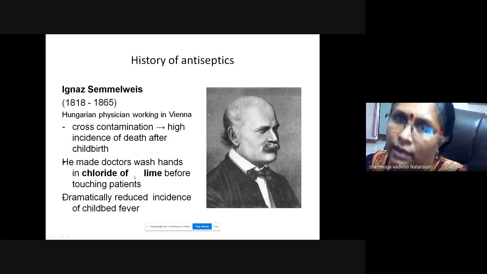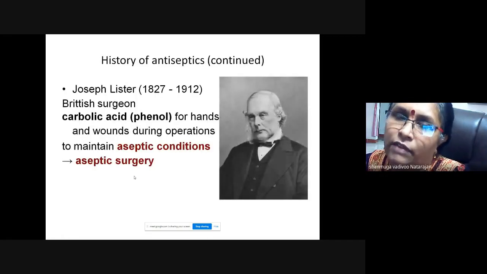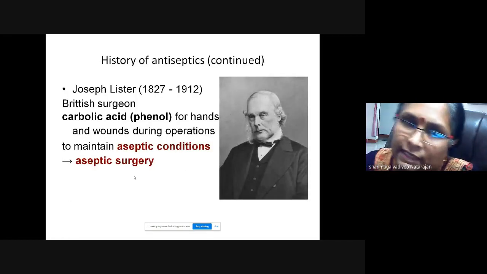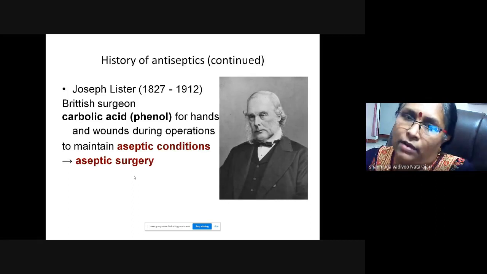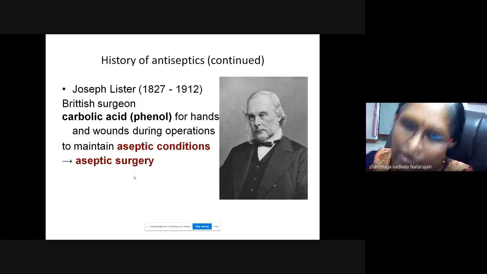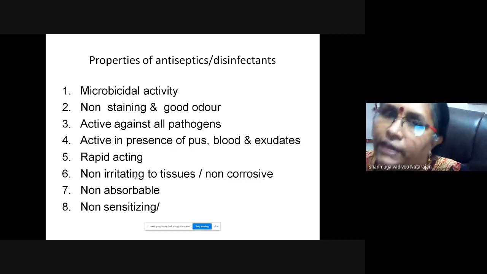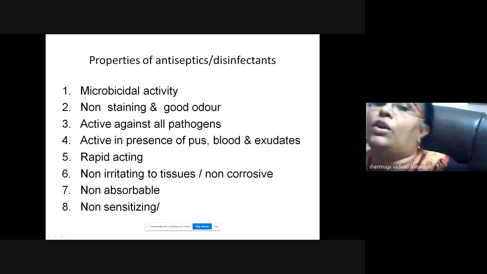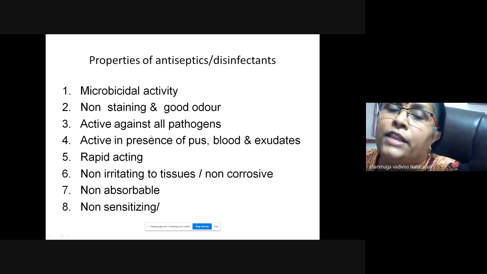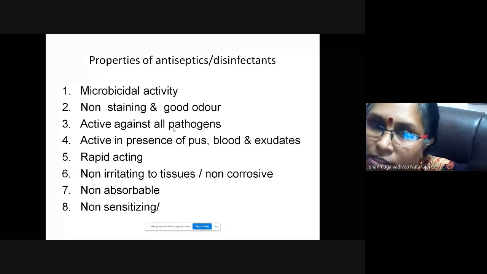Joseph Lister was the one who found carbolic acid, or phenol, for hands and wounds during operations. So what are the properties of an antiseptic and disinfectant? To say that this is a good one, it should have wide microbial activity, a good odor, and should not stain the skin or other surfaces. It should be active against all pathogens, and active in the presence of pus, blood, or any biological fluid.